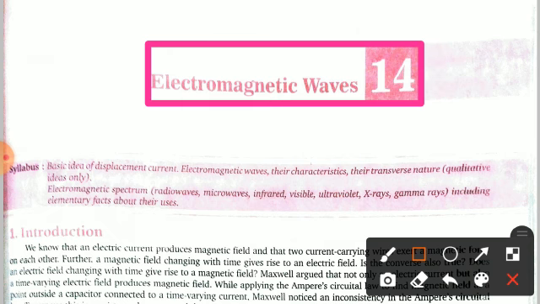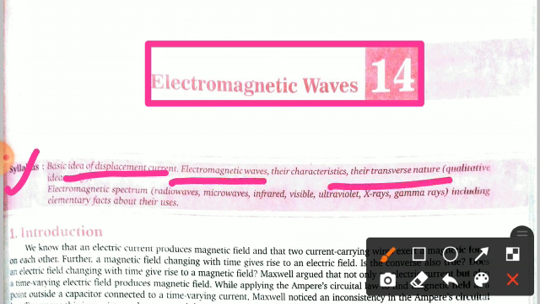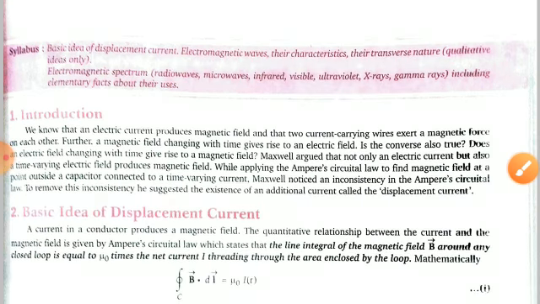So before going to start, first have a look at what the syllabus is. In this syllabus you have to study the basic idea of the displacement current, first one. After that you have to study electromagnetic waves, the characteristics of their transverse nature, qualitative idea. After that, the electromagnetic spectrum: radio waves, microwaves, infrared, visible, ultraviolet, X-rays, gamma rays, including elementary facts about their uses. So this is the syllabus and we have to cover this syllabus in this chapter.